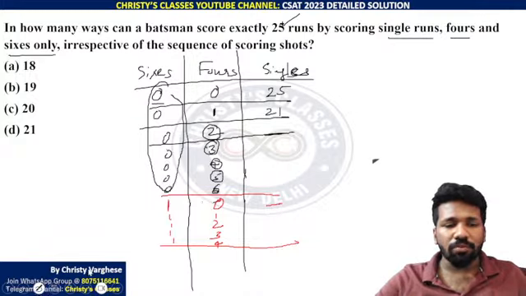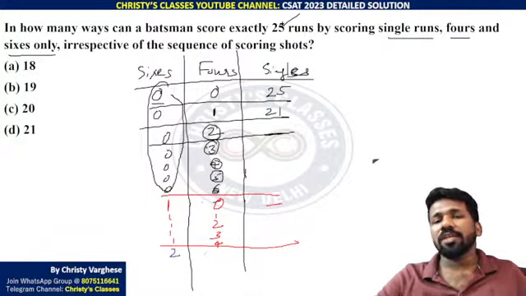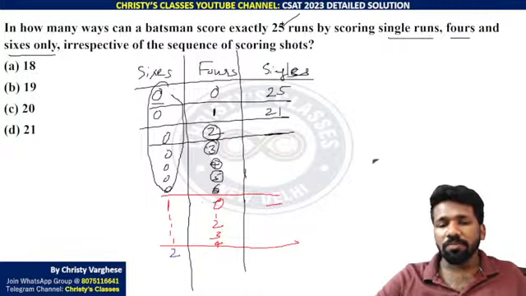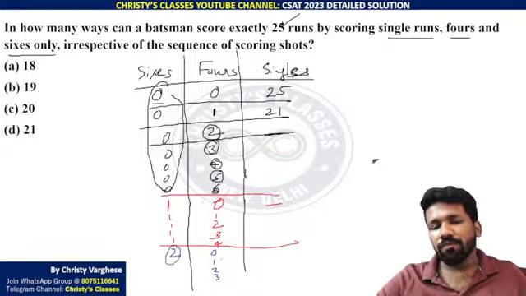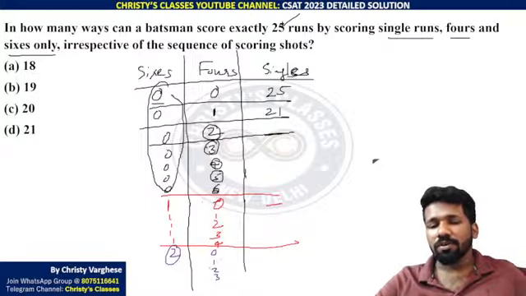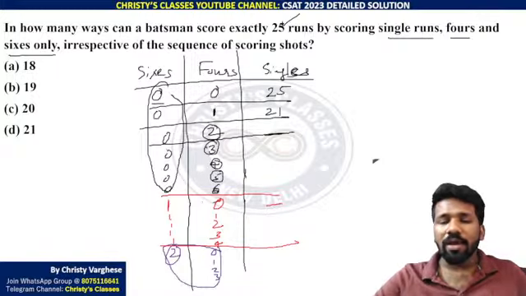Now 2 sixes, how many possibilities are there? 2 sixes means 12 runs completed. Now 13 more runs only possible. So 0 fours, 1 four, 2 fours, 3 fours are possible for 2 sixes. 3 fours is 12 runs, 12 plus 12, 24. Now remaining can only be single. So 4 possibilities for that also. Are you understanding how to analyze this?